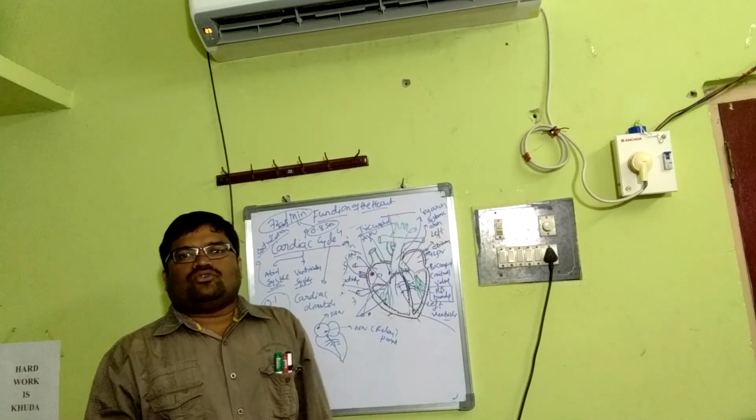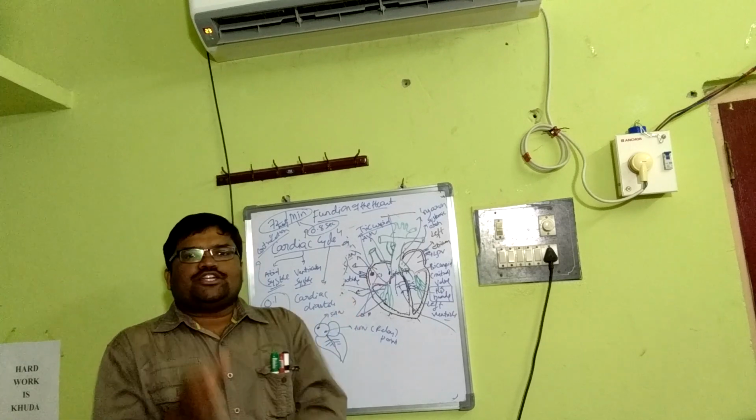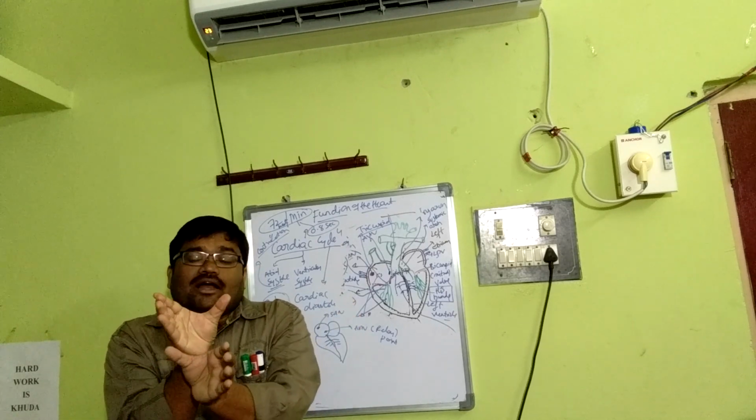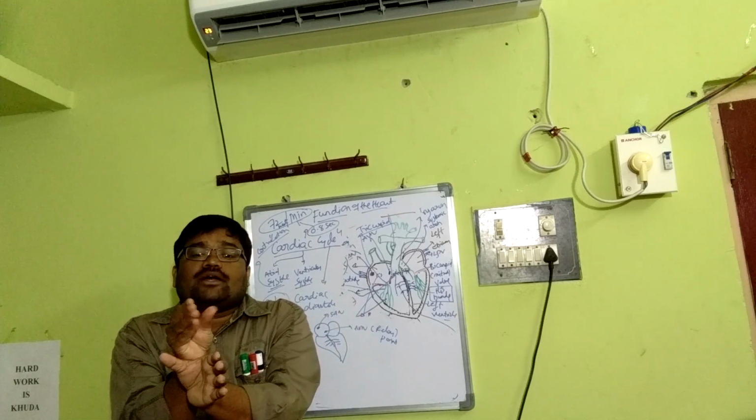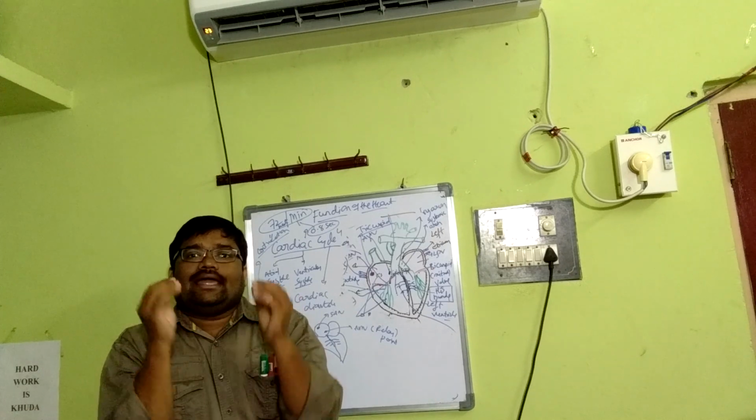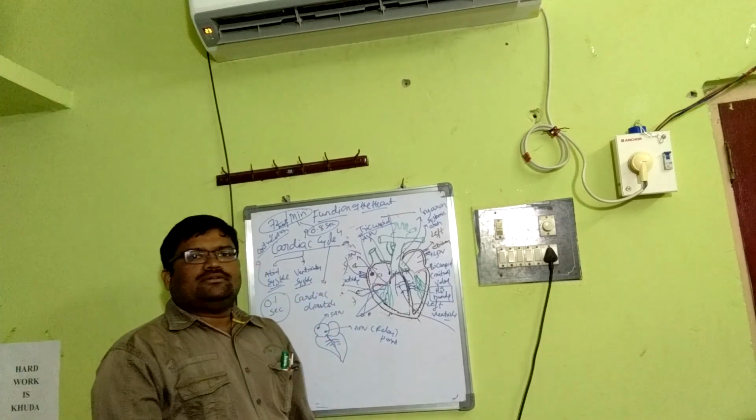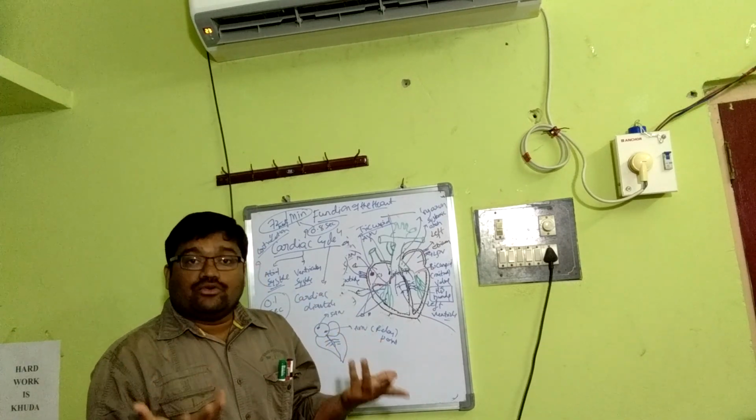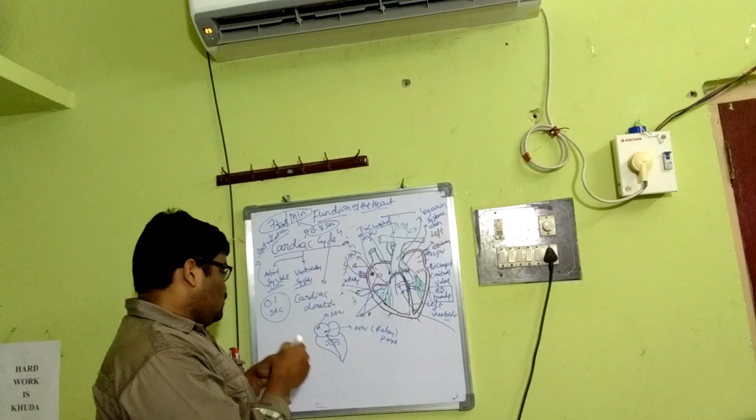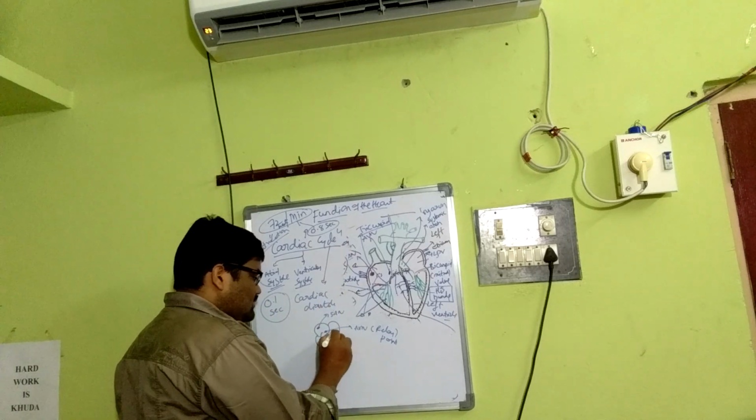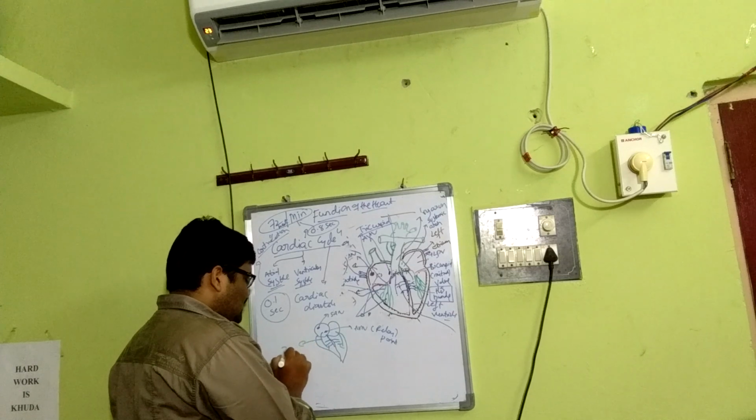The first atrial systole, I told you already. The SAN generates an action potential and causes atrial systole. Because of this contraction, the blood in the atria goes to the ventricles. How much volume of blood goes to the ventricles? This is very important. How much volume of blood goes to the ventricles? It's about 30%.